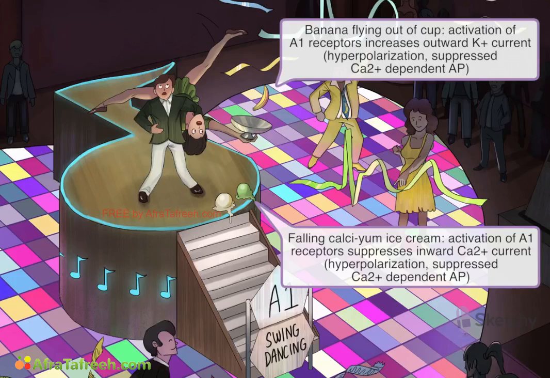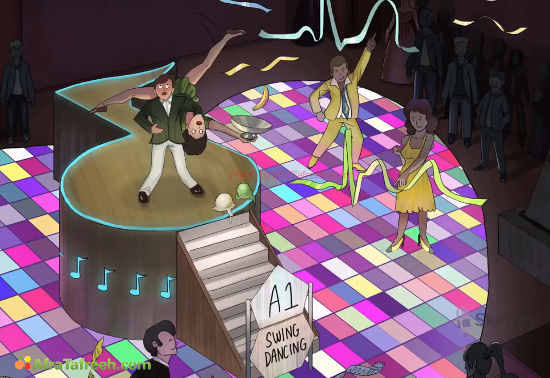floor. Yeah, it looks like they tried to execute the most technically challenging move in all of swing dancing, the banana split. So close. Remember, it's all in the wrist. Anyways, these changes cause the membrane potential to remain negative for a longer period, and calcium-dependent action potentials are suppressed. Wait, calcium-dependent action potentials. Let's see. Oh, that's at the cardiac nodes.